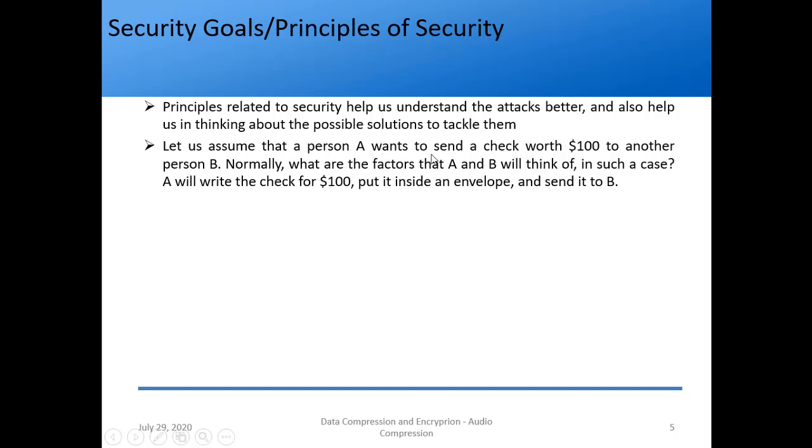So we assume that person A wants to send a check worth $100 to another person B. Normally, what are the factors that A and B will think of in such a case? He will write the check for $100, put it inside an envelope and send it to B, right? So what will person A as well as person B think, so that a third party does not come into the picture? Can you just think over it? Just think over it. Then I'll go to the next slide.